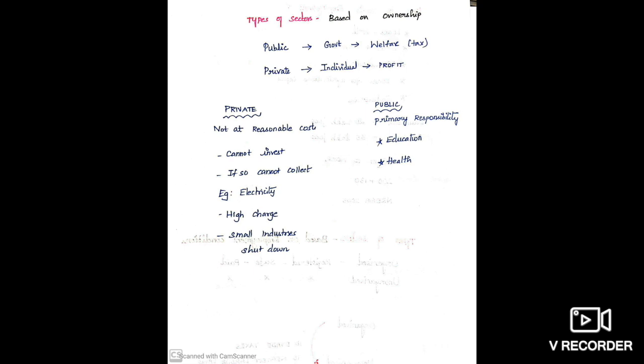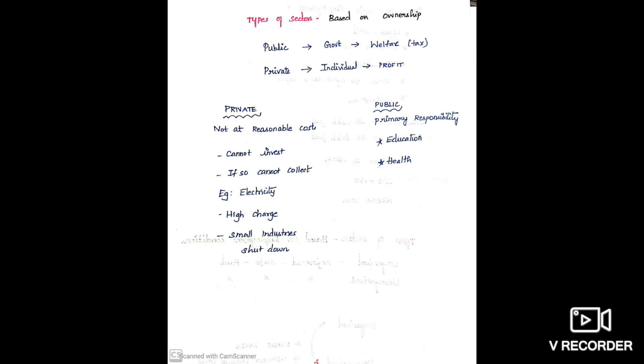The private sector cannot do some activities. For example, road construction, bridge construction and all. Private individuals cannot do it because they cannot invest that much amount. Even if they can invest that much amount, collecting the amount from people will not be easy. For example, if private is producing electricity, what will happen? They will charge a high amount. So small scale industries cannot pay that much amount, and their industries will be shut down. That is why the public sector needs to take care of these activities.